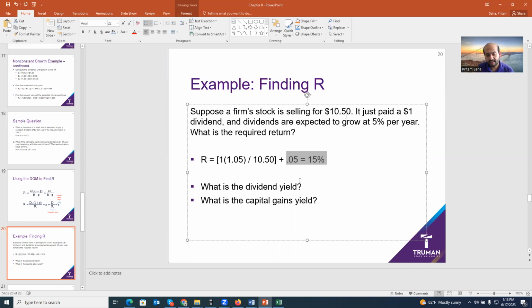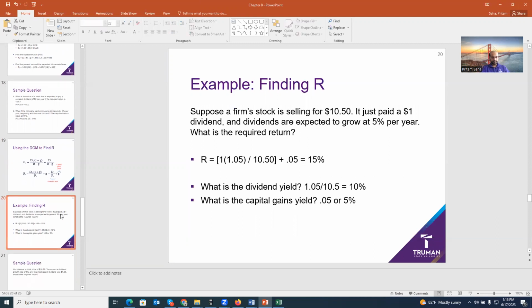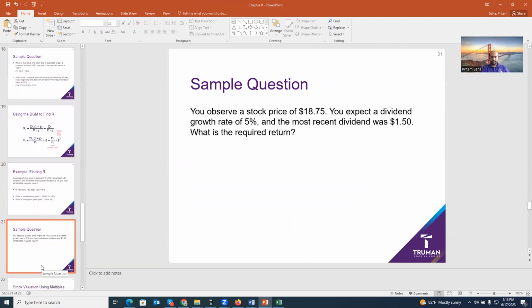Now you can think about what the dividend yield is. This is your dividend yield, which is 10%. This is your capital gain yield, 5%. The dividend yield is basically 1.05 divided by 10.5, which is 10%. The capital gain is basically your growth rate, 0.05 or 5%. Make sense?